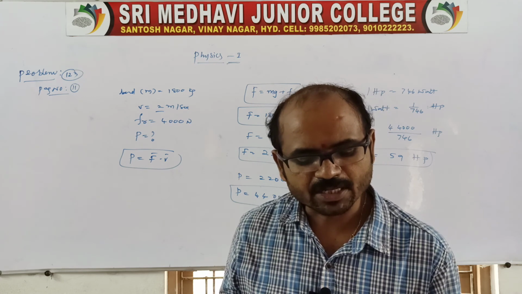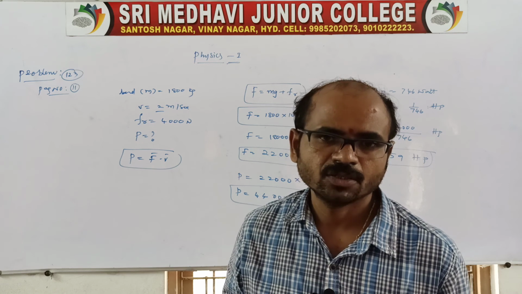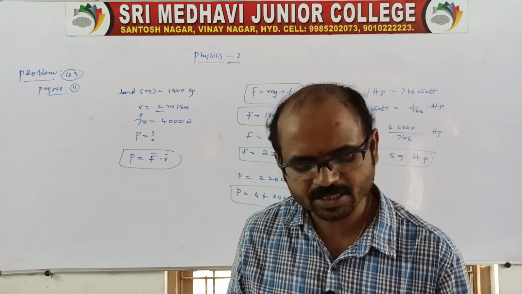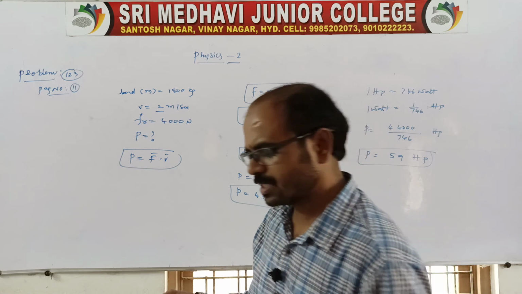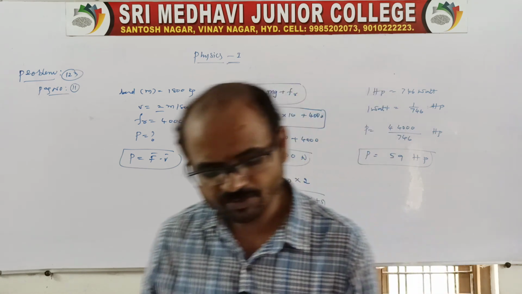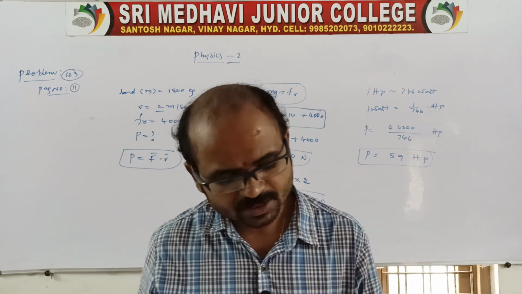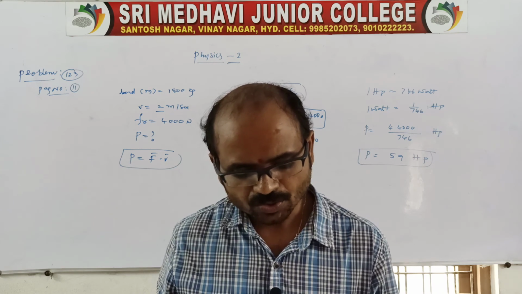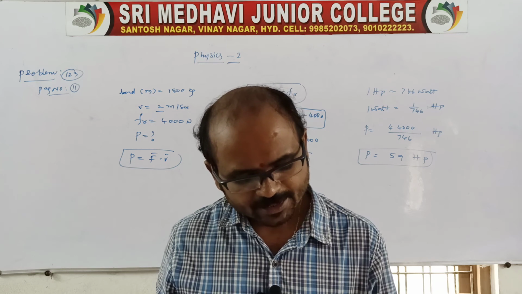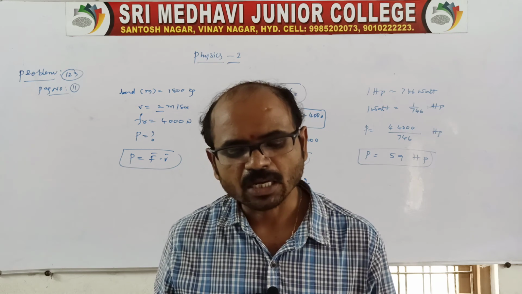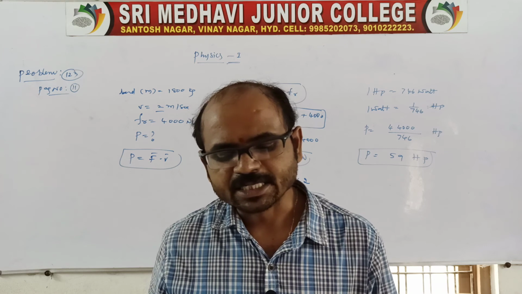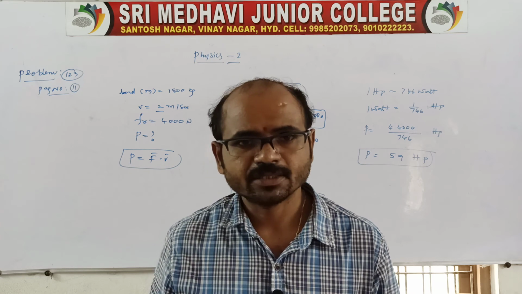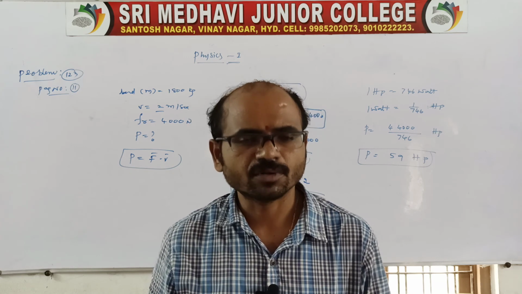Define work, power, energy, state their units. We know work, we know power, we know energy. Energy in the sense is capacity to do work. Of course, energy and work have the same units. Power is nothing but work done per unit time. Just now we finished. In the same way, question number 3, state the relation between the kinetic energy and momentum of a body, which was given in March 2011. Question number 4, derive the relation between the kinetic energy and momentum. And the fourth question, state the significance or sign of work done by the force in the following. That is positive work done, negative work done, zero work done. That we know already, we finished.